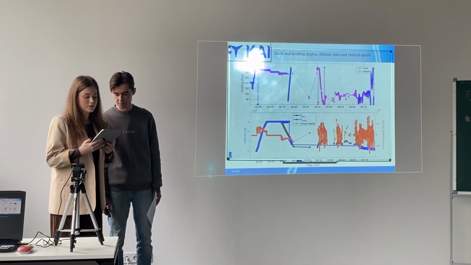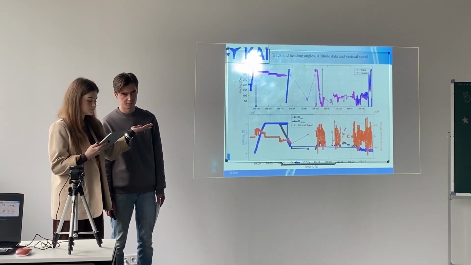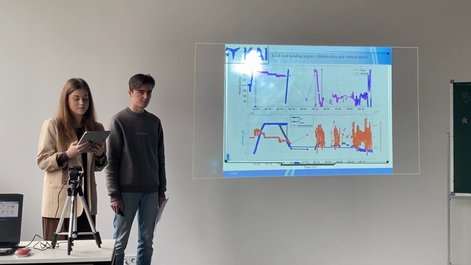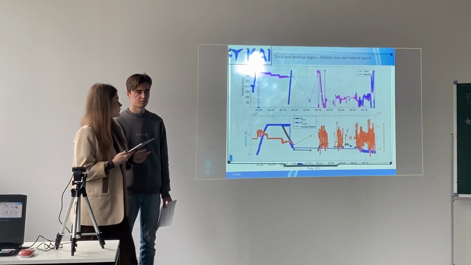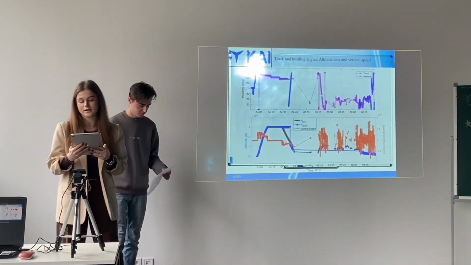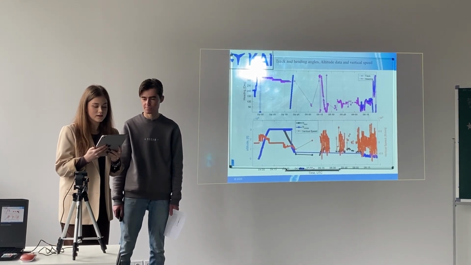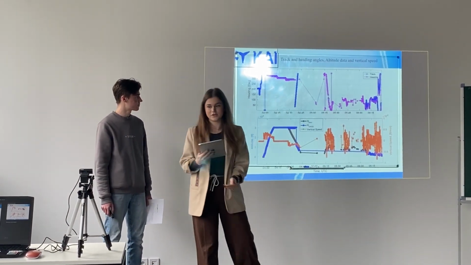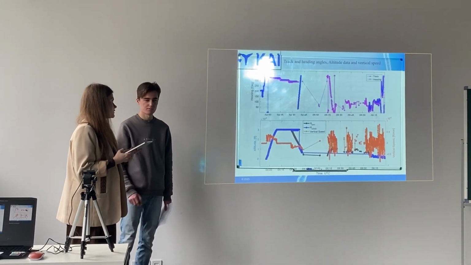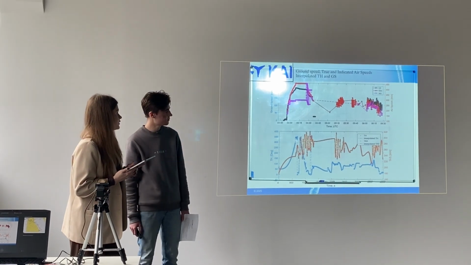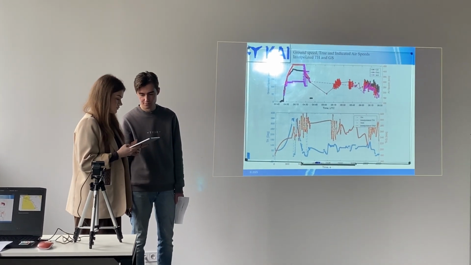On this slide, we look at what parameters we have. Here are the heading data and track angles from the ADS-B. The blue is data from GNSS, and while there is no blue data, we don't have any information about it. And also here you can see ground speed, true, and indicated airspeed.